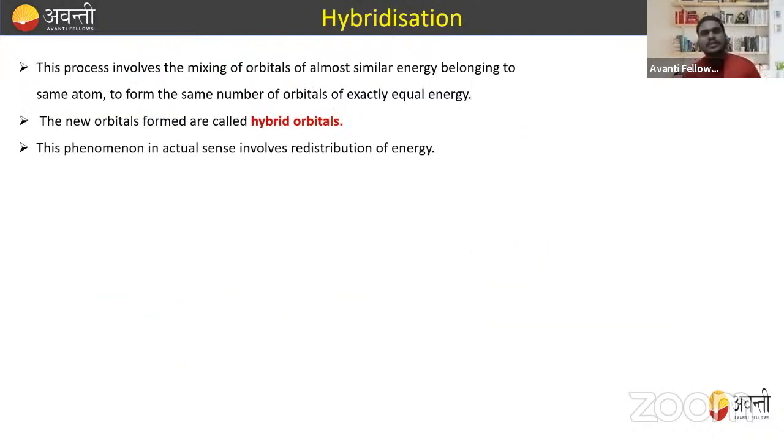Okay. Now let's move to the next thing, that is hybridization. This plays a very important role also. What is hybridization? This process involves the mixing of orbitals of almost similar energy belonging to the same atom to form the same number of orbitals of exactly equal energy. The new orbitals formed are called hybrid orbitals. This phenomenon in actual sense involves redistribution of energy, so sometimes hybridization may also be defined as the redistribution of energy.